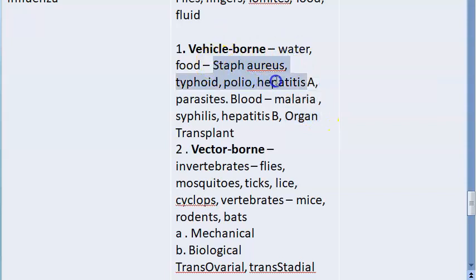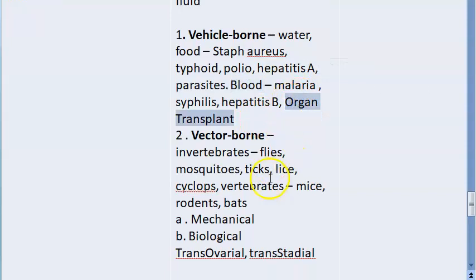Water, food, what will they bring for you? Staphylococcus aureus, typhoid, polio, hepatitis A, parasites. All these can come to you from water, food. Malaria, syphilis, hepatitis B can come to you from blood. Organ transplant can bring a lot of other things.